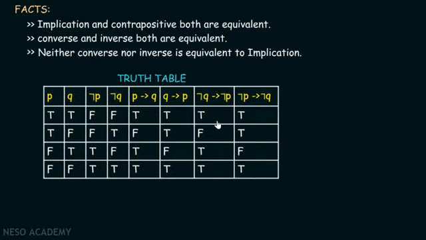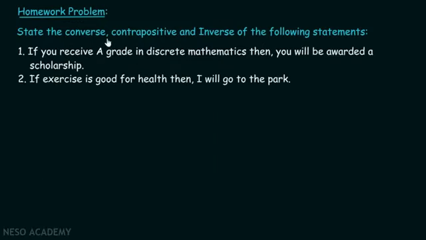Now it's time for the homework problem. State the converse, contrapositive, and inverse of the following statements. If you receive A grade in discrete mathematics, then you will be awarded a scholarship. If exercise is good for health, then I will go to the park. You can always post your answers in the comment section below.